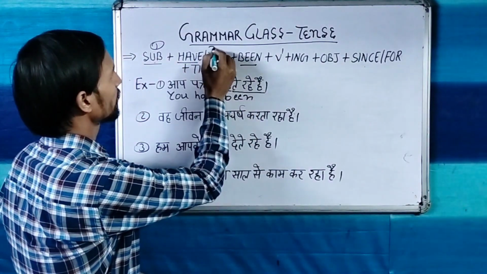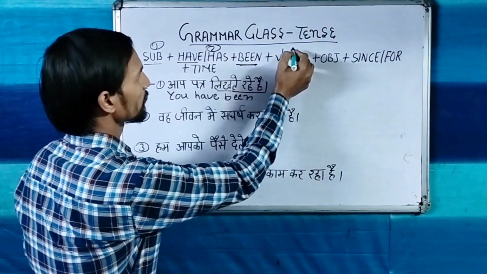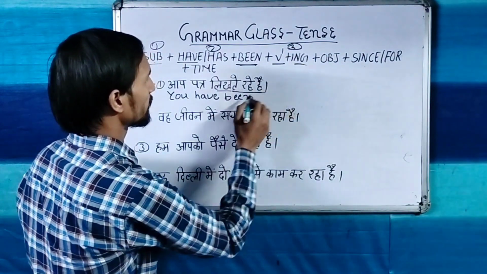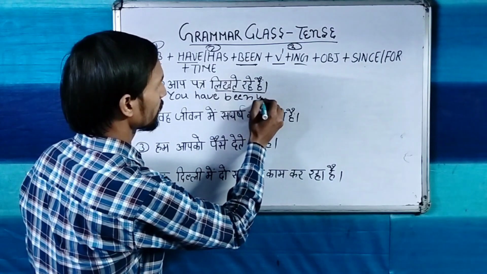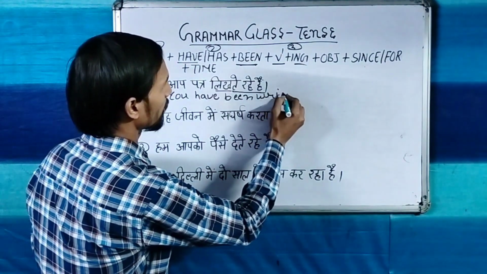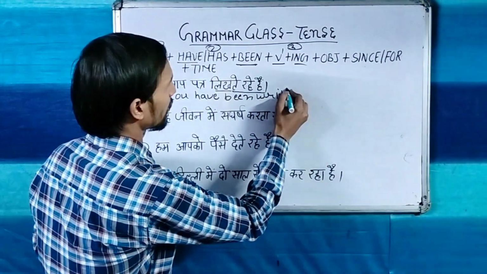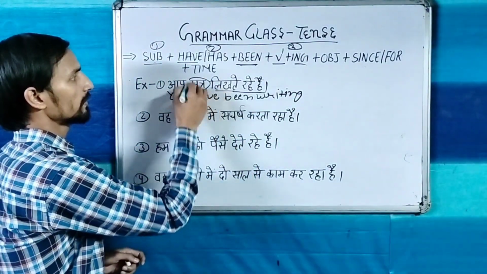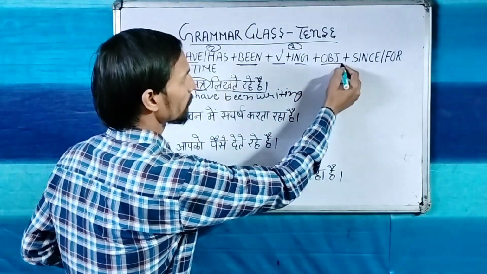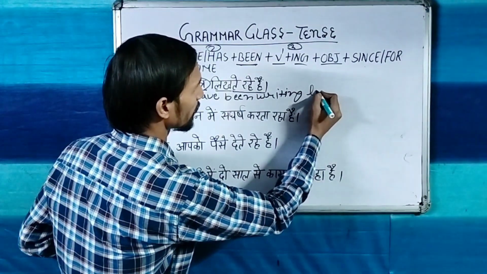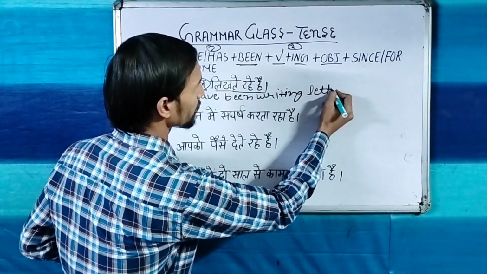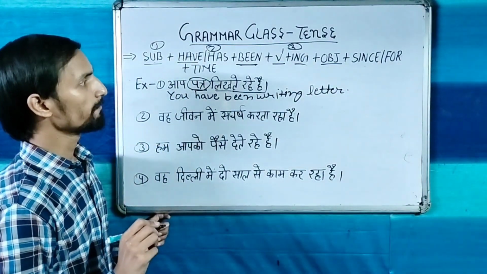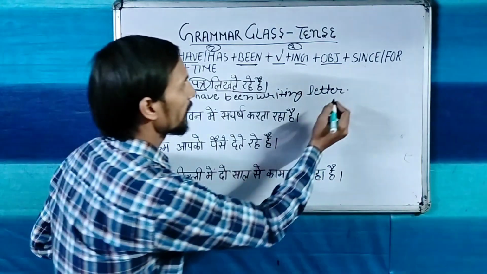after subject and helping verb, then you have to take the verb first form and ing. लिखना, write, and you will add ing, writing. What? पत्र. पत्र is an object, like letter. So आप पत्र लिखते रहे हैं, you have been writing letters.